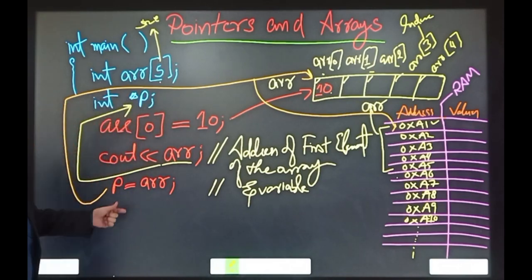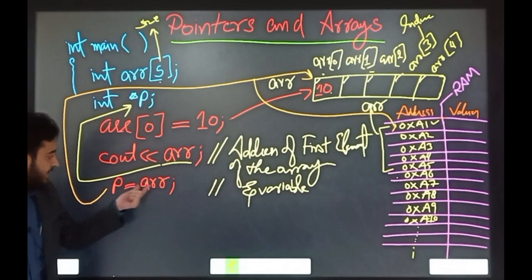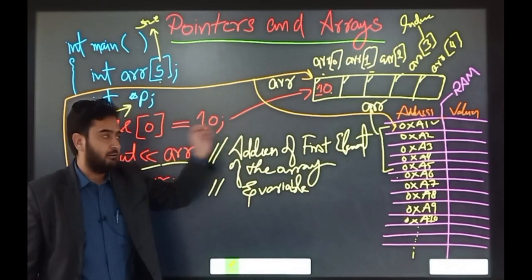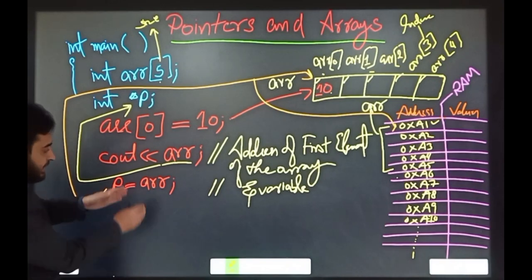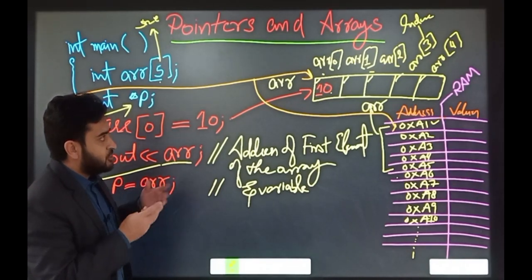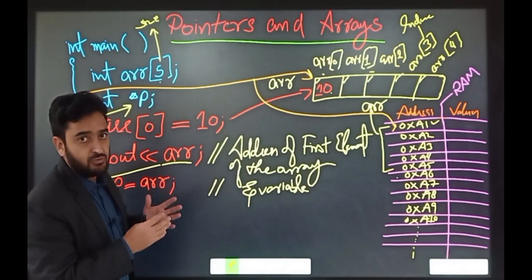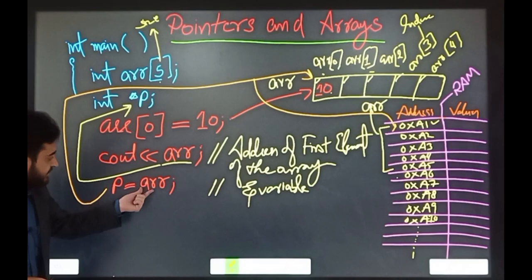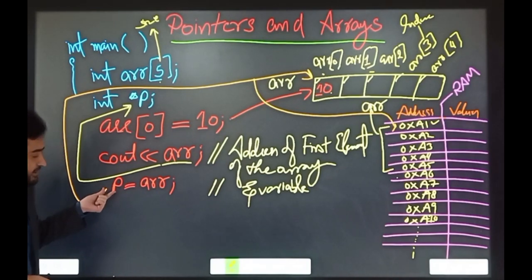Okay, so now both ARR and P, which is the pointer and the name of the array, both variables are pointing to the first element of the array. It means that ARR also acts like a reference variable or address variable through which we can access the elements, and now we fetch the address and save it into the pointer.